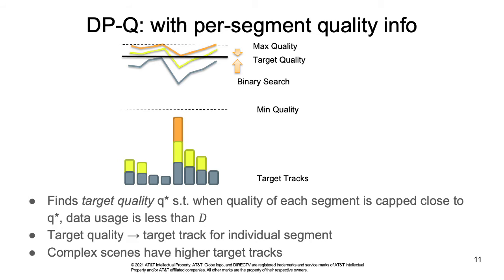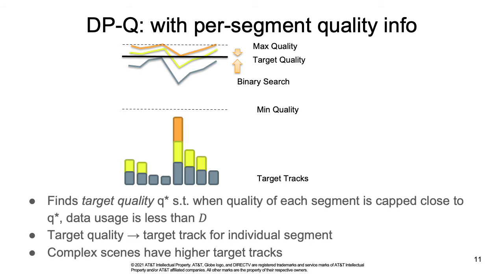DPQ finds the target quality Q star, which is the highest quality that can be supported under the current data budget. In the figure, the horizontal black line represents the target quality, which can be found using binary search between the lowest and the highest quality.